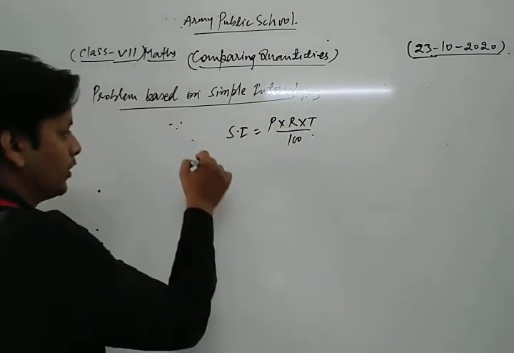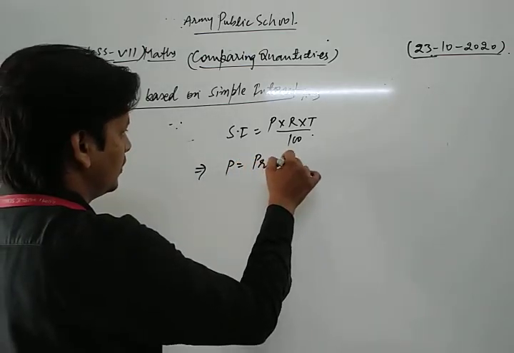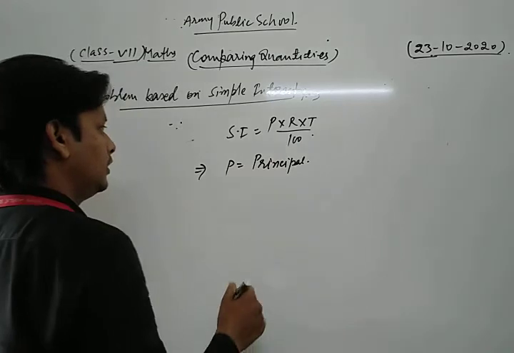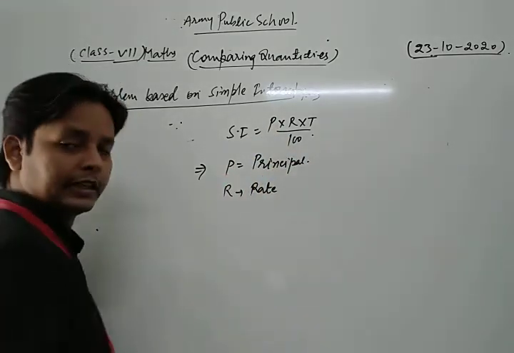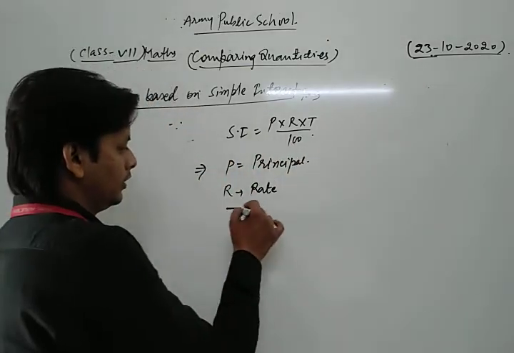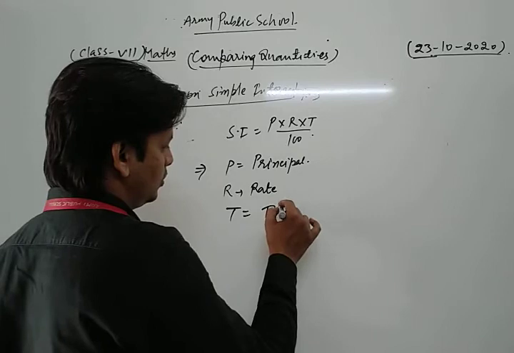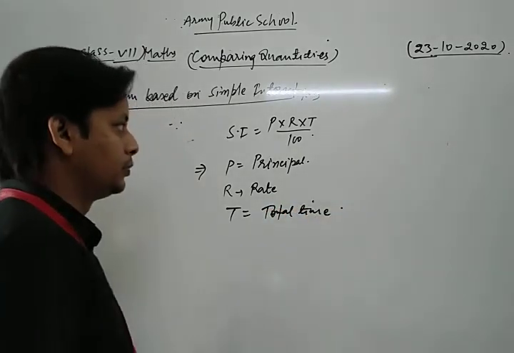Here P is the principal amount. R is the rate of interest. And T is the total time for which the money is deposited.